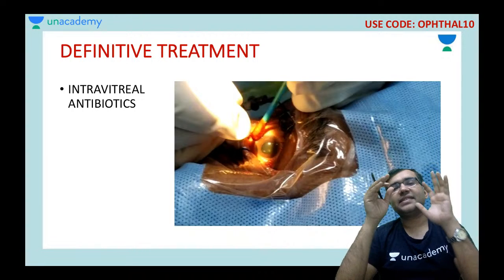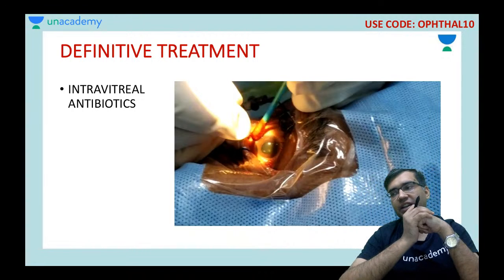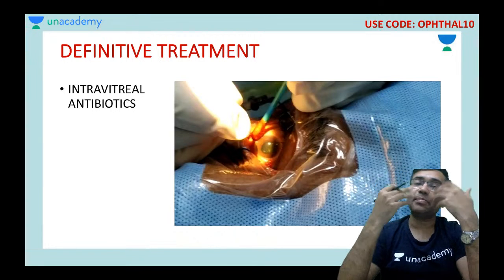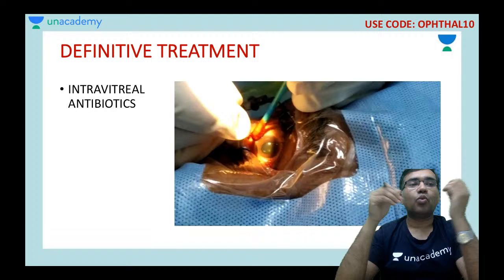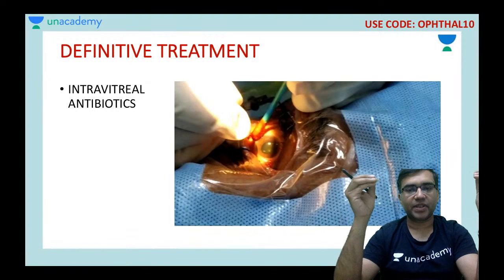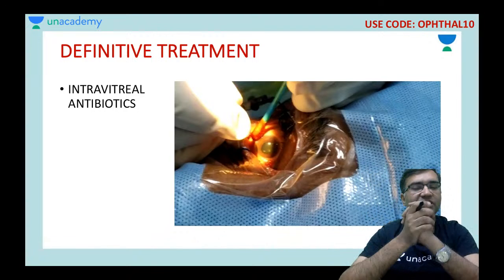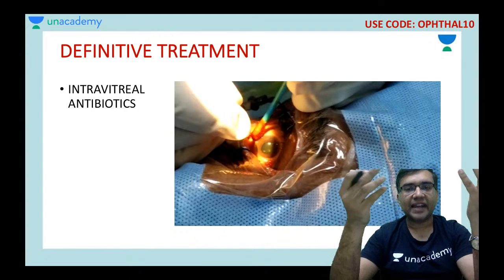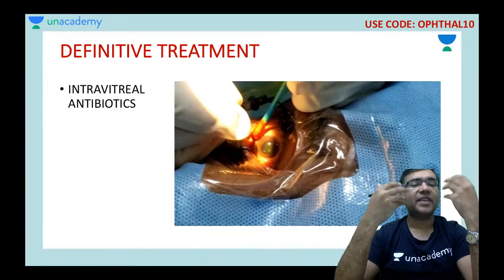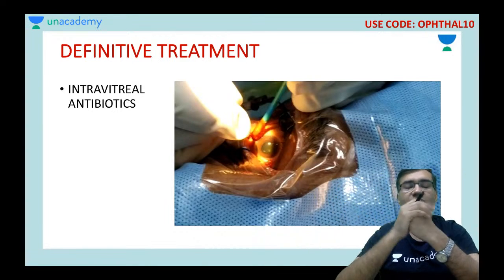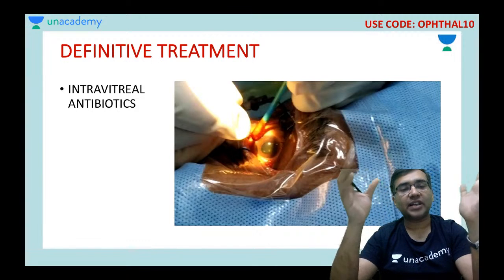Now Rahul says that, sir, you have put 3 intravitreal injections in the patient, maybe after every 24 hours, but the patient is still not responding. What would you do next in these type of patients? What is the next course of action? The next course of action in these patients is that we go inside and remove all the infective vitreous, and you can put an oil there or you can put a gas there.